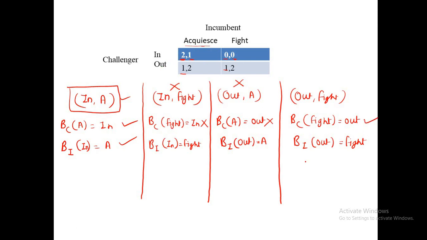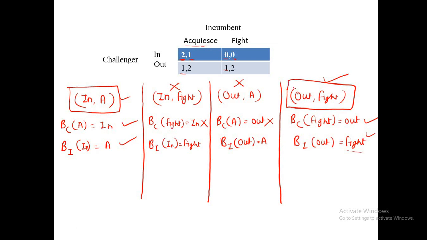This condition is satisfying. Now we will check BI(out), means the incumbent is considering that challenger is taking the action of out. We need to check this row. Now which one is best? In both the cases he is getting 2, and both are optimal. The accommodate and fight are both the same, right? But the output should be fight, right? And we are getting fight also. So this condition is also satisfying. So we can say that this is also a Nash equilibrium. So we have got 2 Nash equilibria for this game.